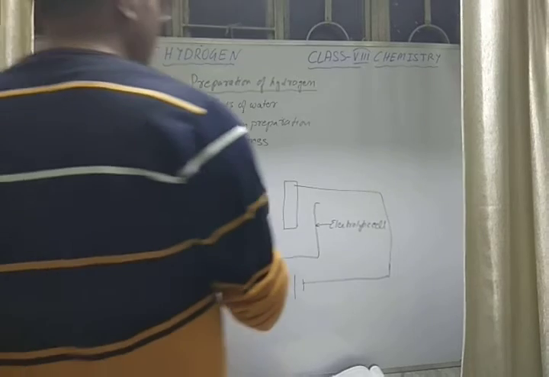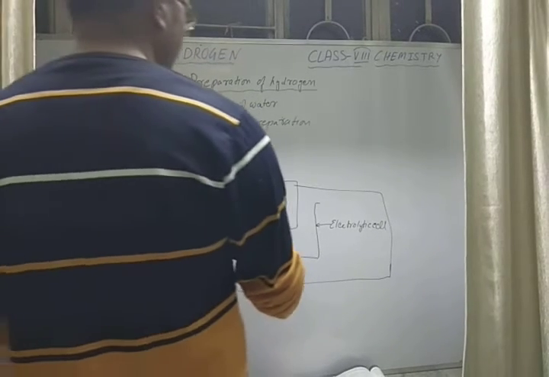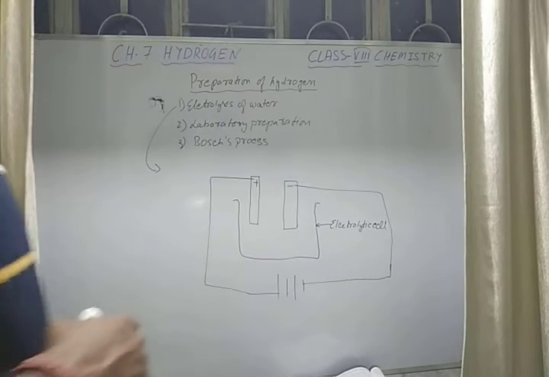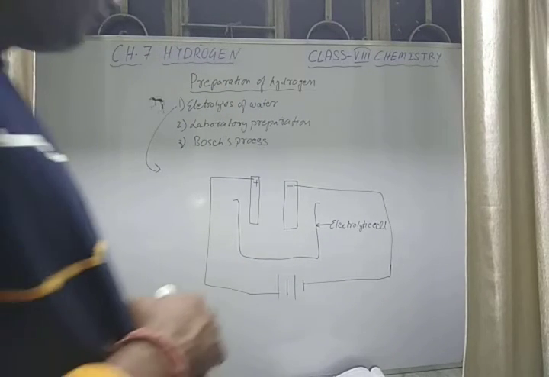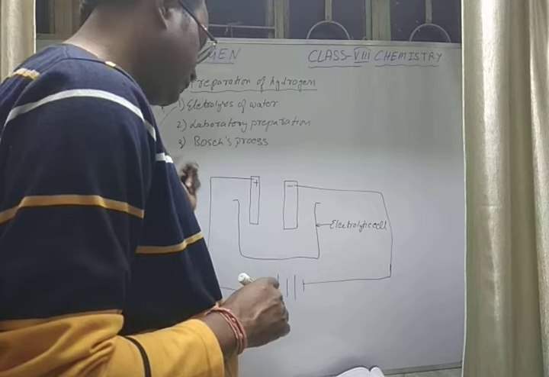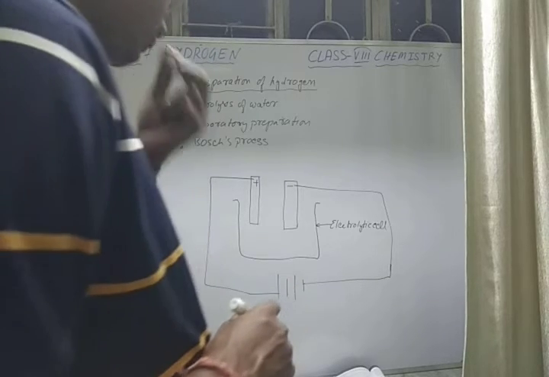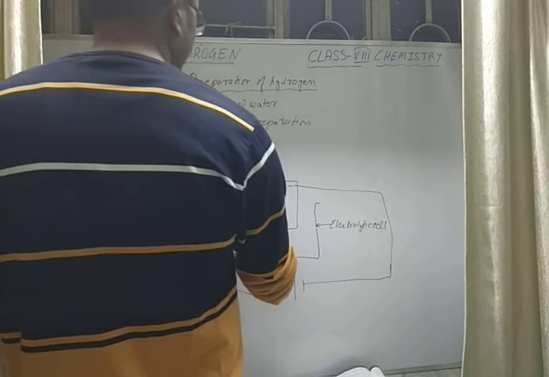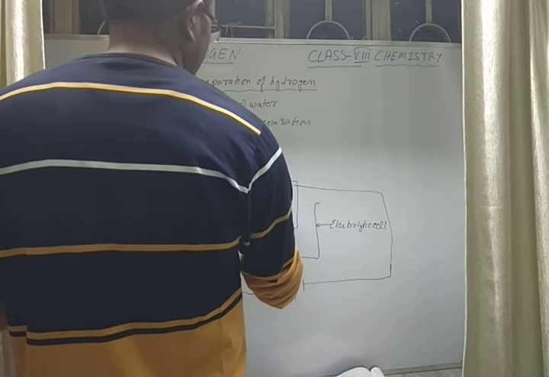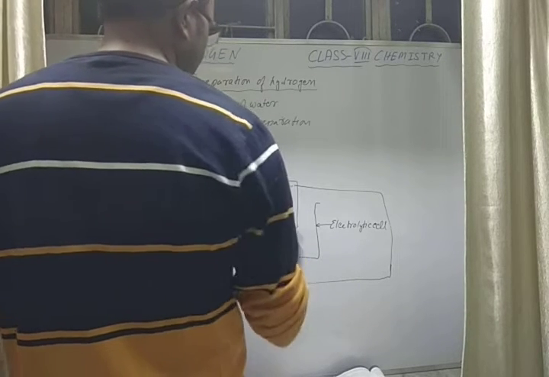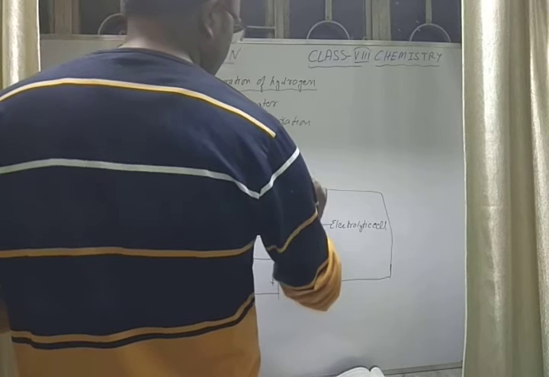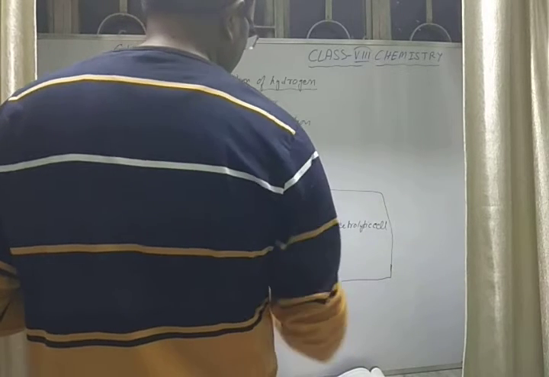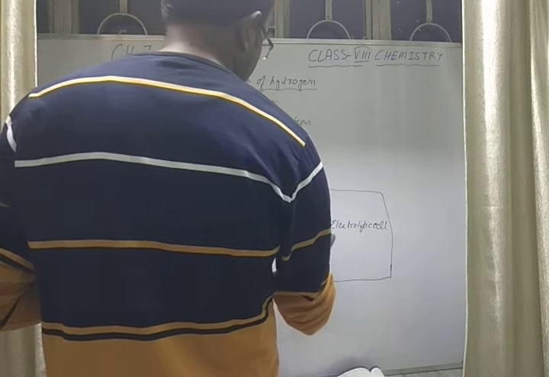Once we pass current, one electrode is connected to the positive terminal and the other is the negative electrode. When electricity is passed, the electrode connected to the positive terminal is called the anode, and the one connected to the negative terminal is called the cathode.